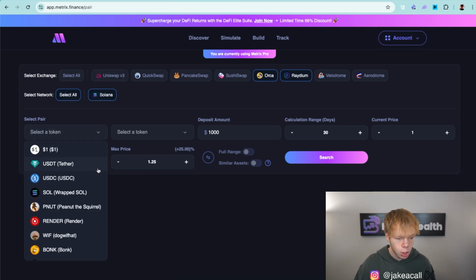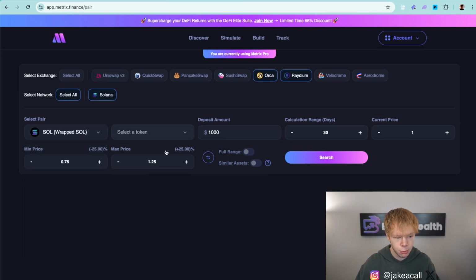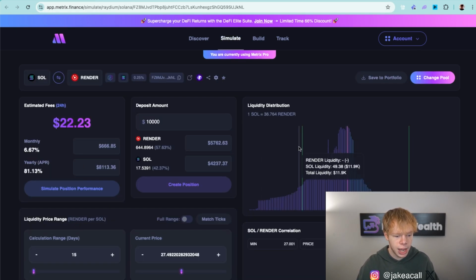And just like that, we will now go and select SOL, and then we will select Render as our token 1 and token 2. And we'll then type in our deposit amount. We will type in our calculation range, which we chose at roughly 15 days.